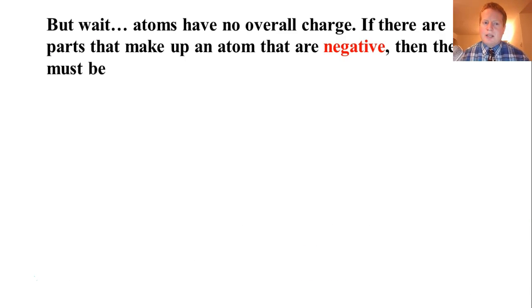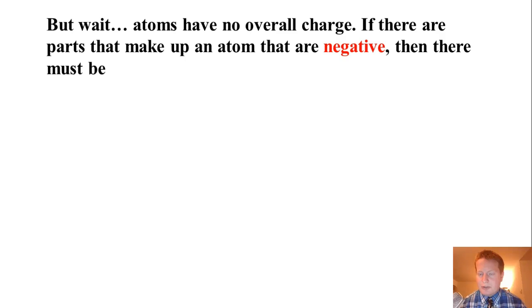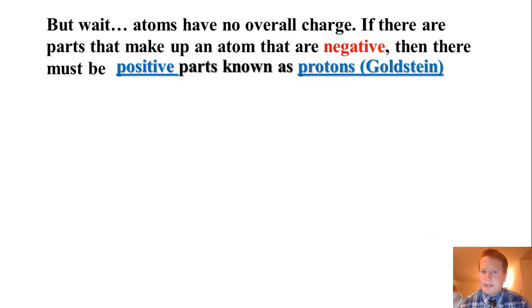Okay. So wait, at this point, we know the atom has no overall charge, right? And if there are negative parts that make up the atom, then there must also be positive parts, right? What are the positive parts of the atom called again? Those are the protons, and they were actually discovered by a scientist named Goldstein. So Goldstein was the scientist who discovered them. He didn't make them, of course. So now we have Thomson discovered the electron, and Goldstein discovered the proton.